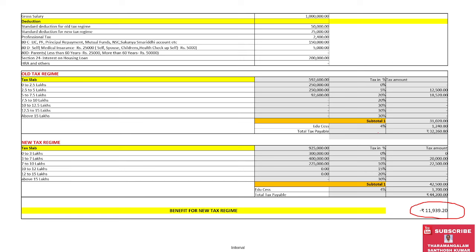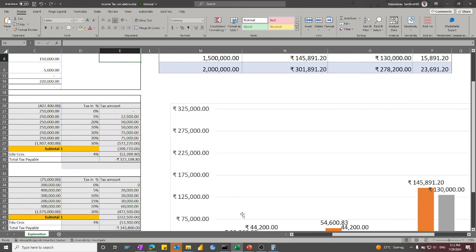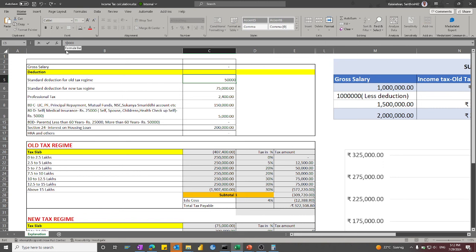Before we go for this, I will show you the Excel sheet which I follow, and I will try to post it in the comments below if the Excel sheet can be posted. So now I am showing you this Excel sheet. Maybe I will zoom in for a better visual appearance, so that you can calculate on your own.